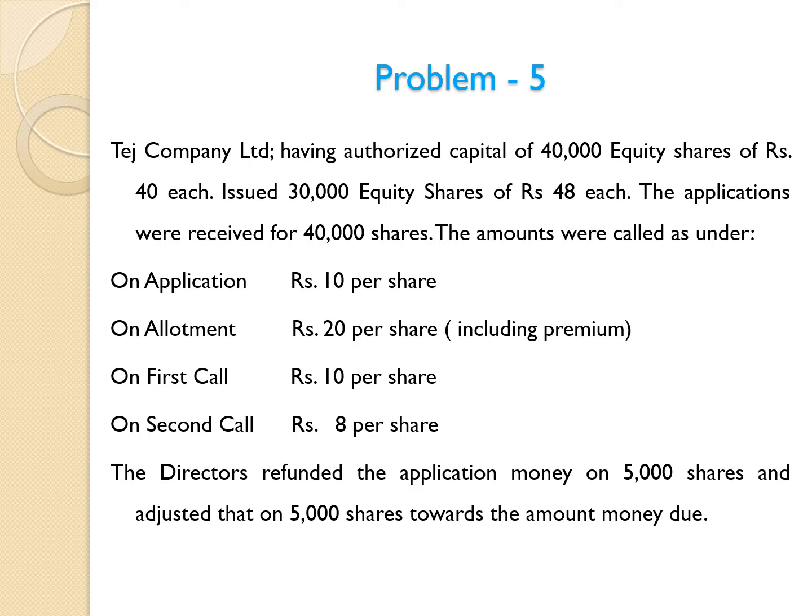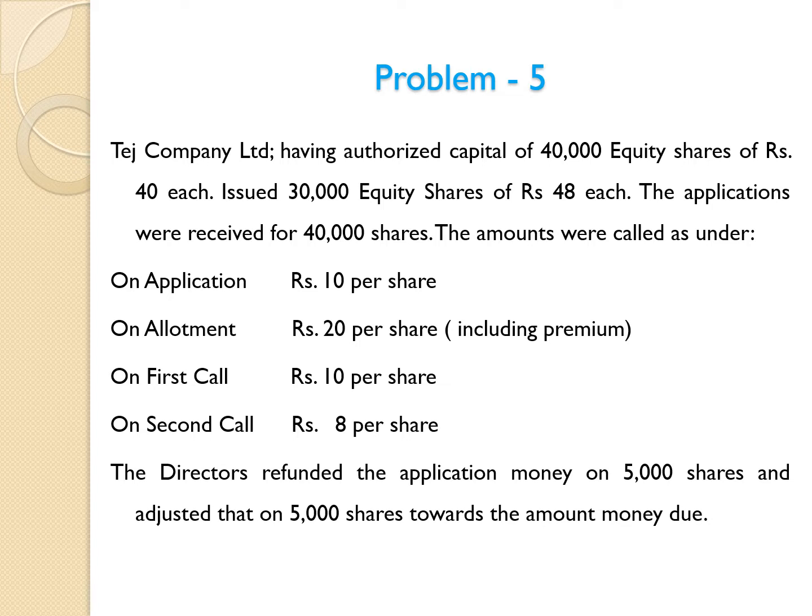The board of directors, while allotting shares, selected two options. One is excess application on 5,000 shares refunded, and another is excess application on 5,000 shares adjusted towards allotment account.